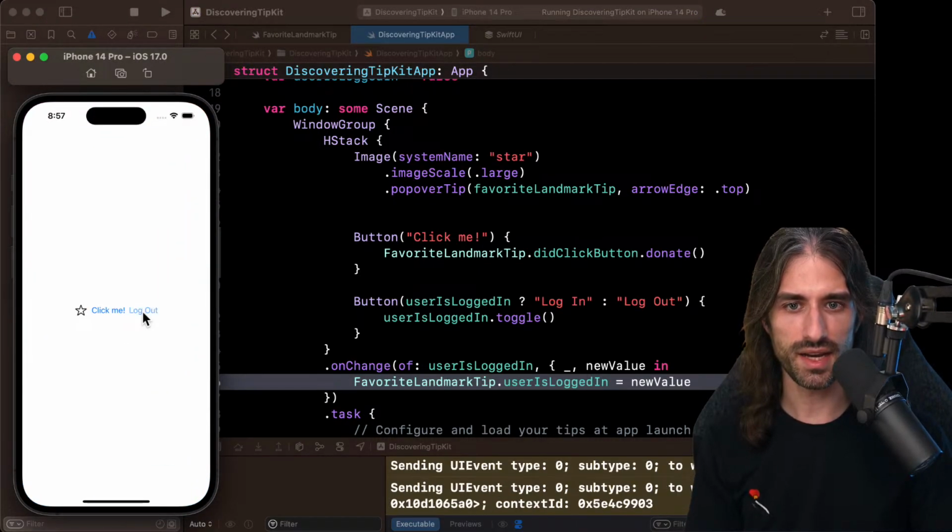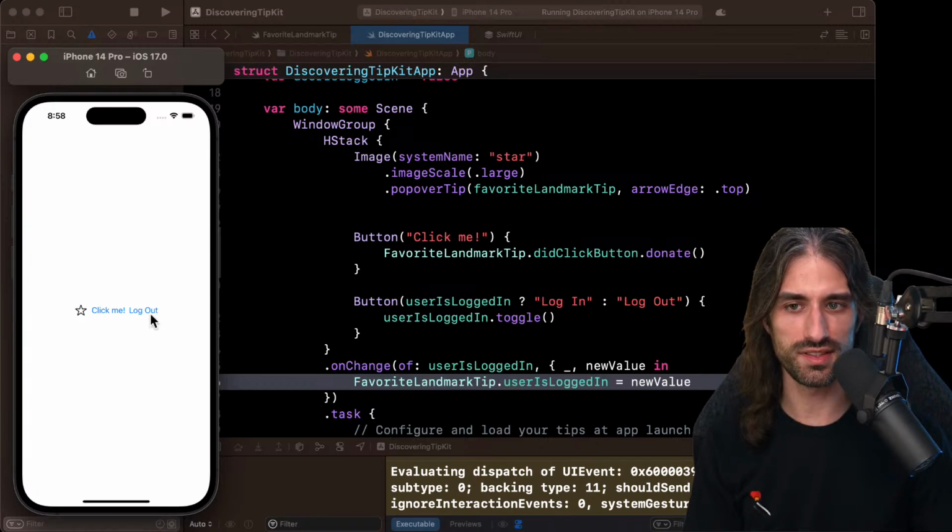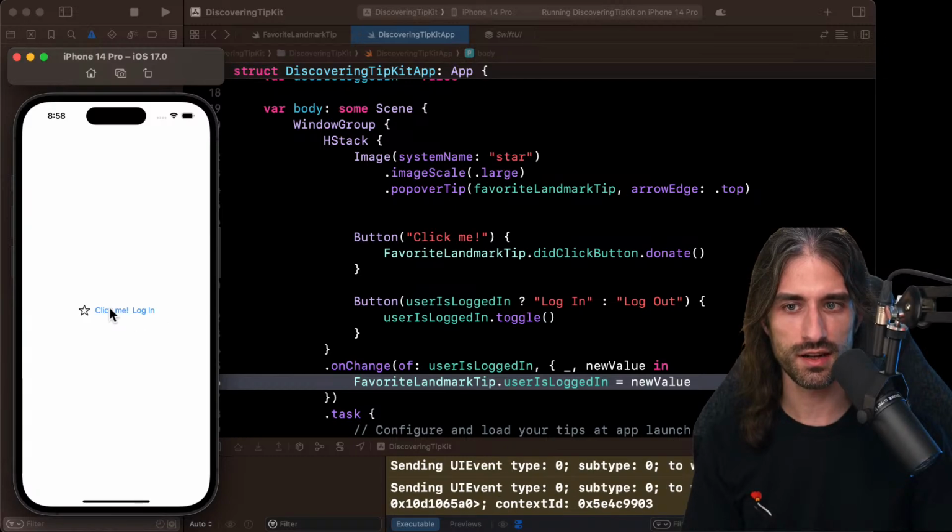So we can see that by itself, setting one of the two parts of the rule doesn't make the tip show. So it seems to suggest that we are dealing with an and between the two rules. And so if I'm logged in and I click more than 3 times, then it gets displayed. You can see that it's indeed an and between the two rules.